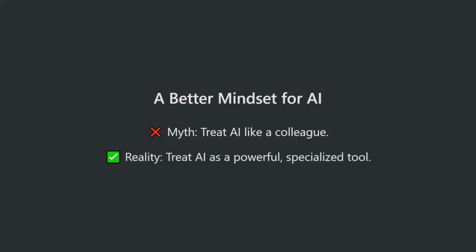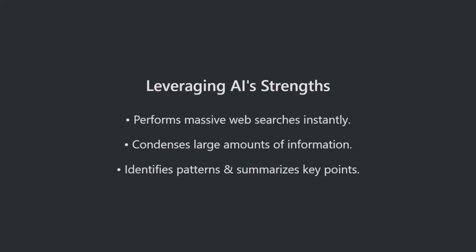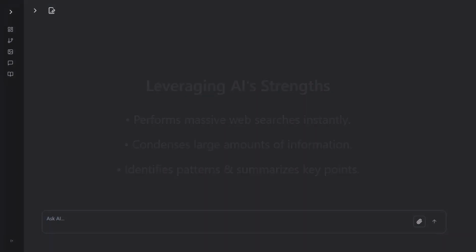AI is a tool. Now, it's a tool that is unlike any tool that has ever existed, which means that we need to take a special effort to understand exactly what it's good at and exactly what it's bad at. For example, one thing that AI is really good at is doing research. Because you see, AI can very quickly perform web searches and then consume and condense the information on the websites from those searches. Okay, so in my research agent, I'm just going to paste in this prompt.